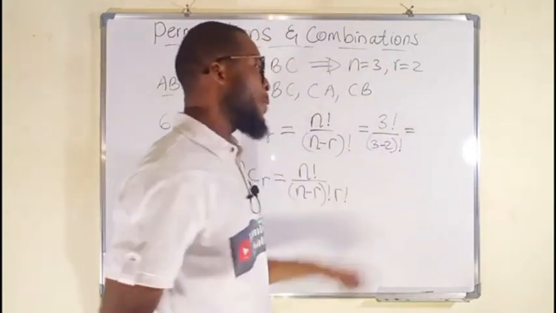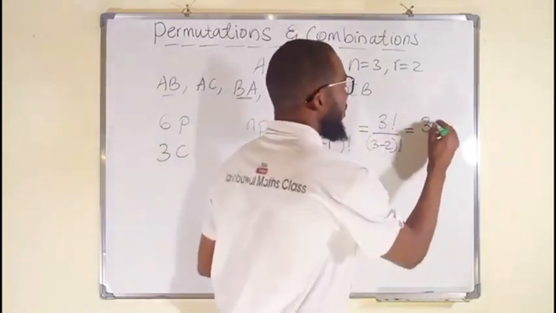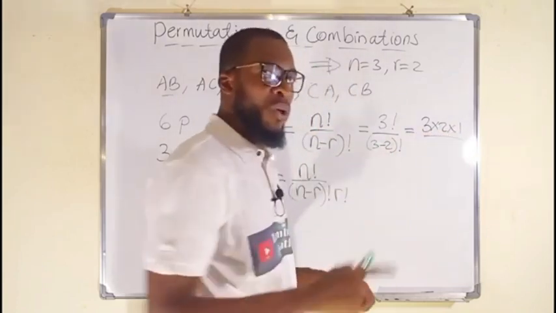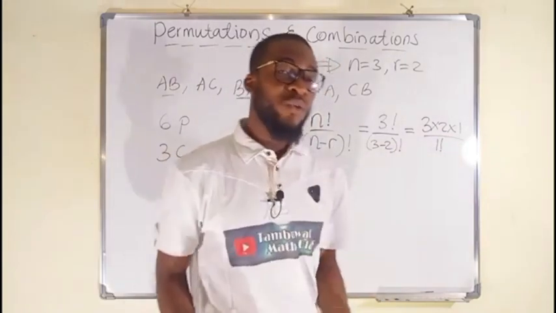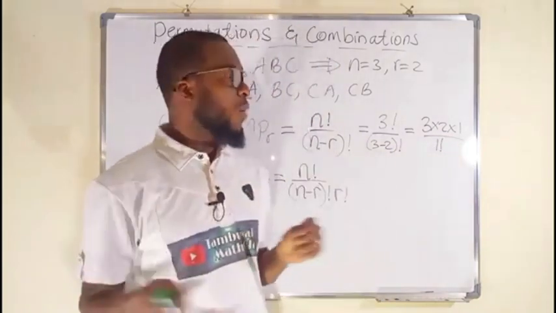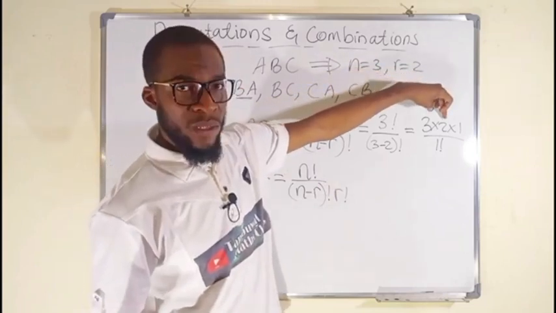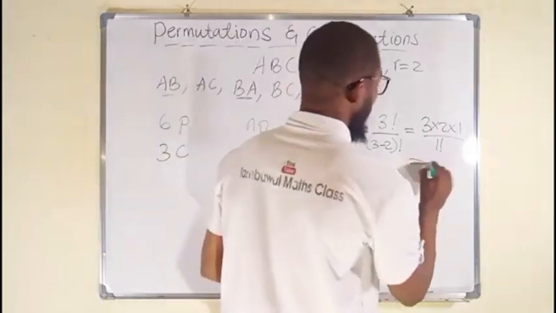This is equal to 3 factorial, which means 3 times 2 times 1, divided by 3 minus 2, which is 1, so we have 1 factorial. Remember, 1 factorial and 0 factorial are all equal to 1. So we have 2 times 3, which is 6, times 1 is 6, divided by 1 is still equal to 6.